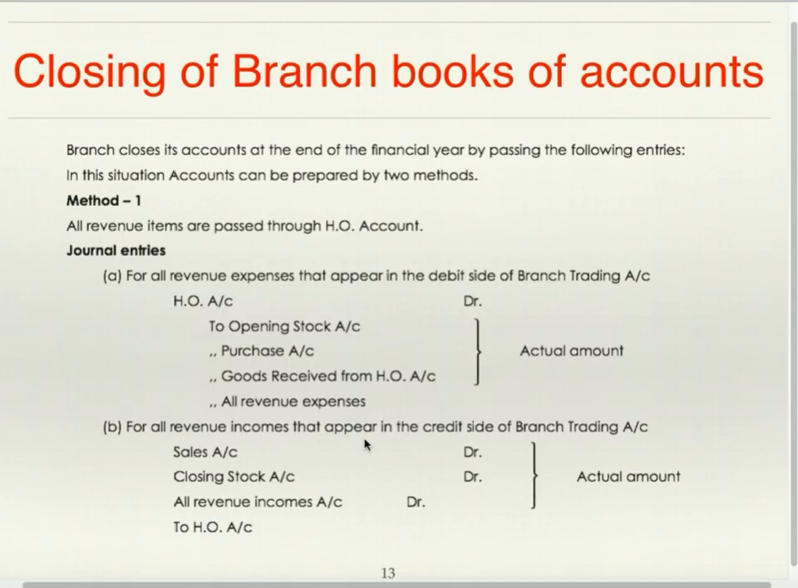For all revenue income that appears in the credit side of branch trading account: sales debit, closing stock debit, revenue income debit to head office. All these accounts are closed by transferring to head office account. Sales has credit balance, closing stock has credit balance, all revenue incomes have credit balance. In order to close these, debit these accounts and transfer to head office account. This is how these books of accounts are to be closed.